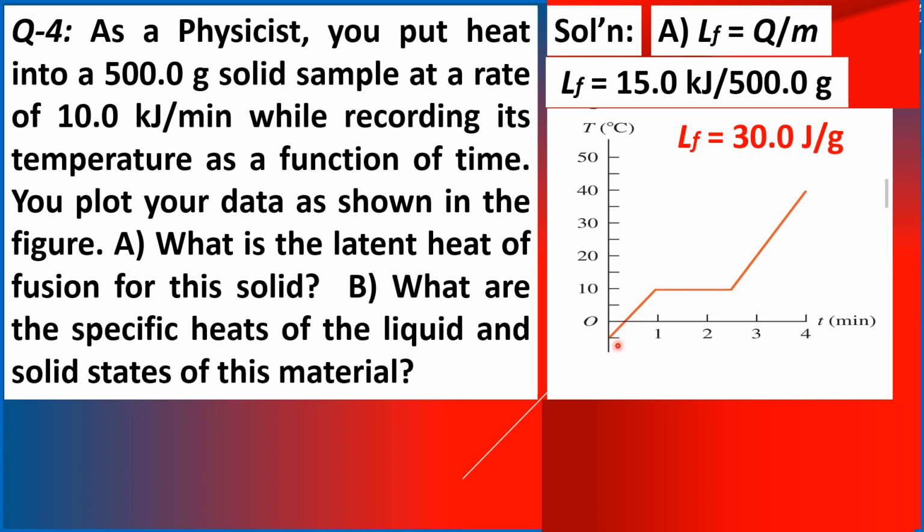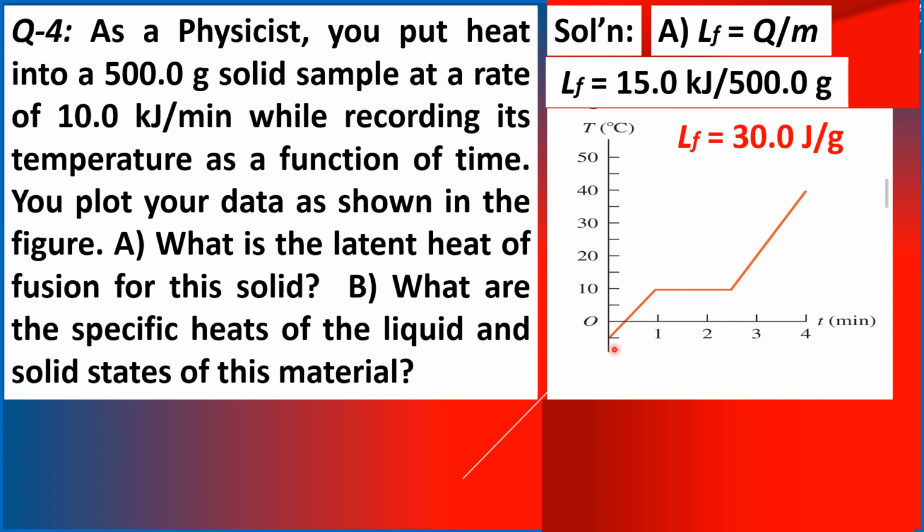In other words, at temperatures below 10 degrees Celsius, the material is still in its solid state.